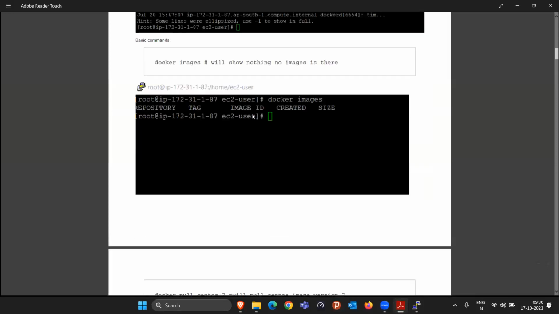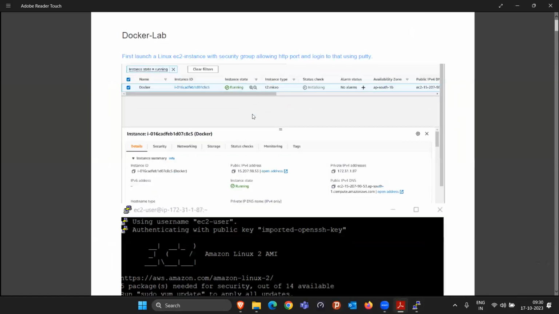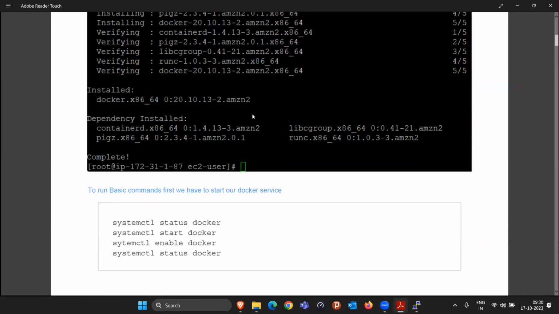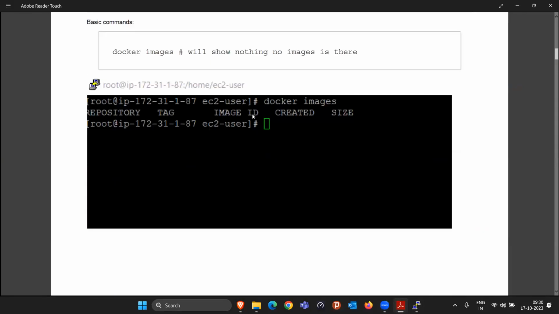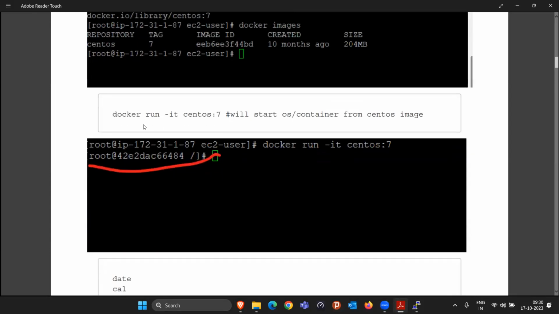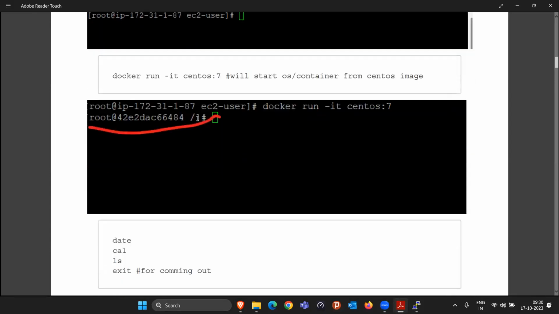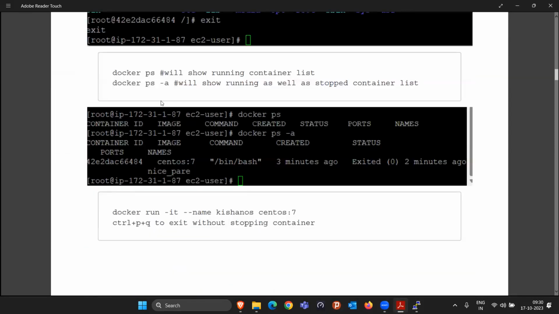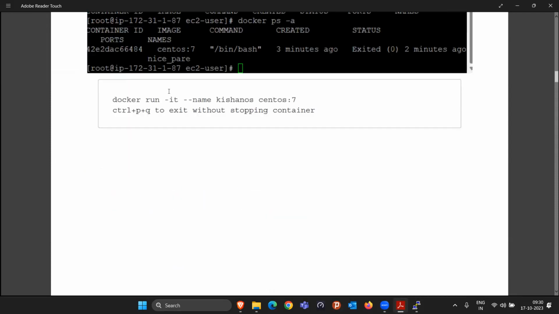Okay, so till then, if you see from the documentation side, what did we cover in Docker? First I gave you how to start Docker, how to see the images, how to pull a specific image, how to start a container from a specific image, and how to run a command inside that container. Then I gave you the meaning of docker ps and docker ps -a. If you want to give a name to your container, I specified --name.